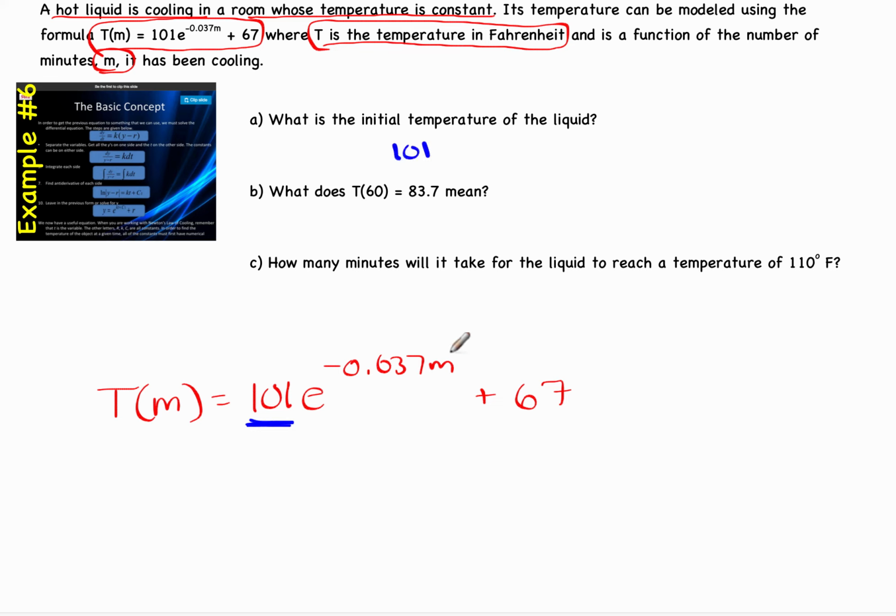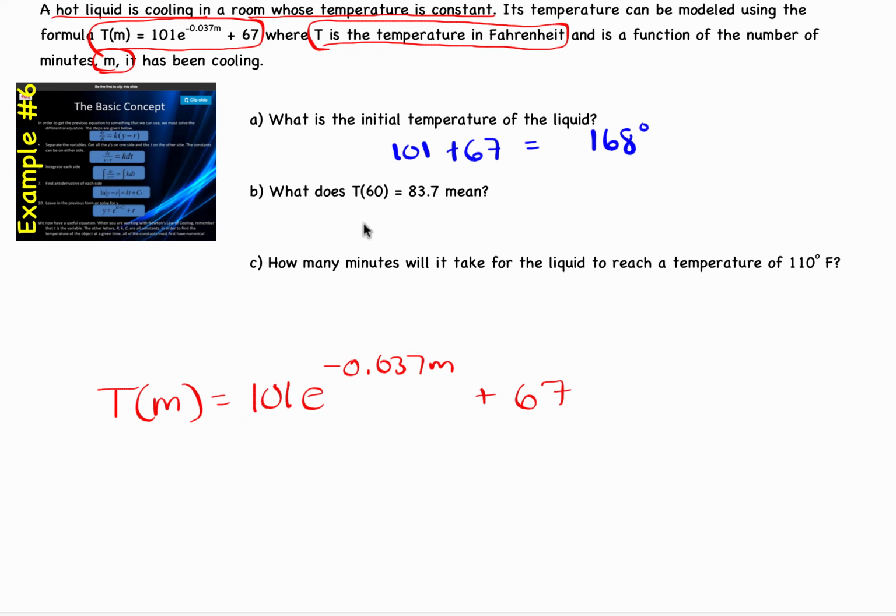But remember, if we put 0 in here, 0 times anything is 0. E to the 0 power is 1. So at 0, when we first start this, when no time has passed, it's 101 times 1 plus 67. So the initial temperature is really 168 degrees. Tricky there. It's not just the number that's in front of the base. We have to add on how far we've shifted it.